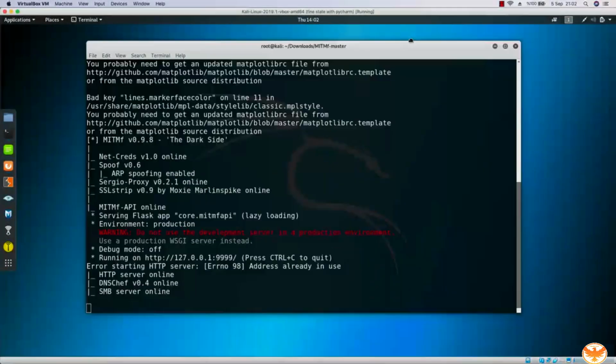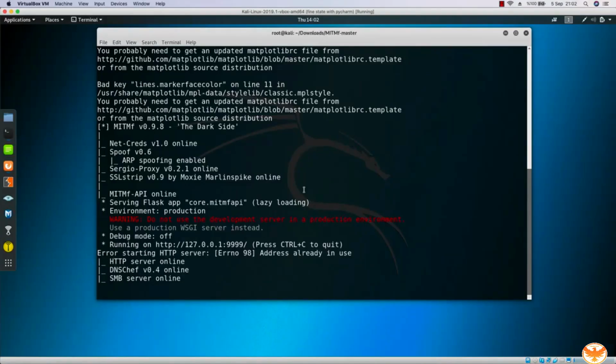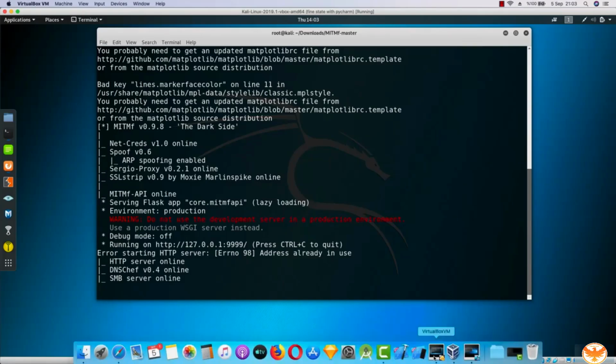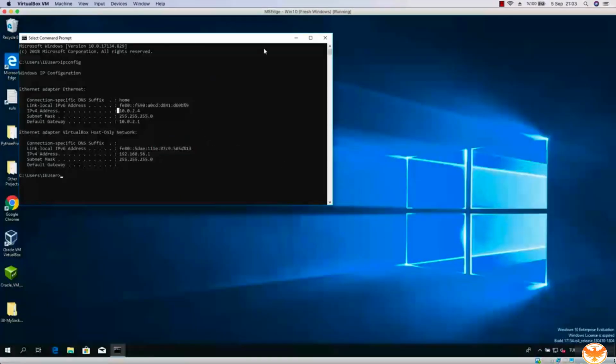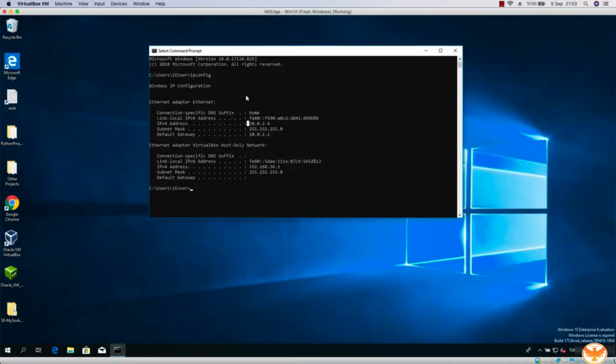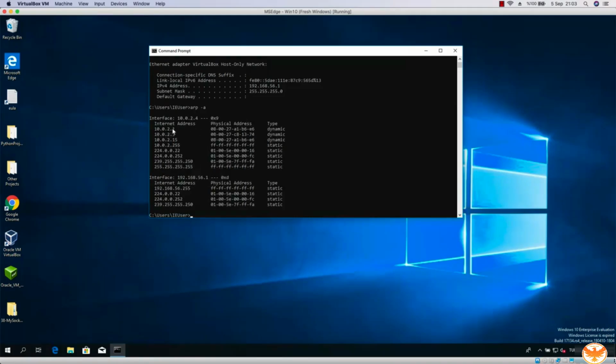So now I'm man-in-the-middle and I'm running an ARP attack against the Windows machine. So far so good. Now if I come over to my Windows machine, I run arp -a here in order to see the ARP tables, okay? It will give me these results. As you can see, 10.0.2.1 is the gateway and it has the MAC address of this. And we have 10.0.2.15 as well. It has the exact same MAC address. It means that Kali Linux is actually man-in-the-middle. So our attack works. Now let's stop here and